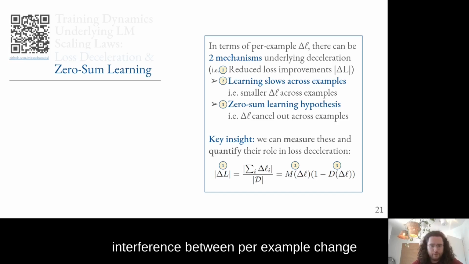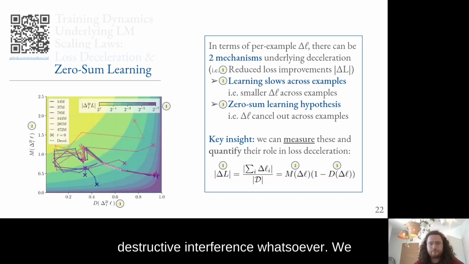D, the destructive interference between per example change in loss, captures our hypothesized ZSL mechanism, labeled here in 3. Intuitively, D measures the proportion with which elements in a sum cancel out. It approaches 1 when they cancel out completely, and 0 when there is no destructive interference whatsoever.